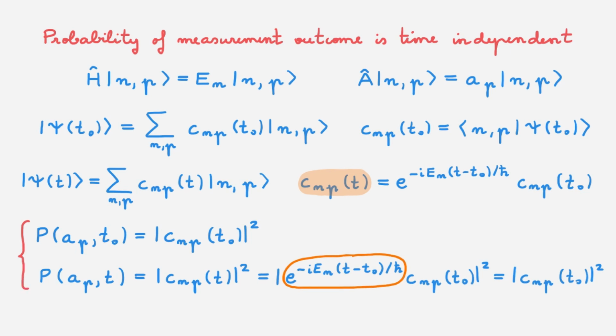Comparing these two expressions, we see that the probability of getting AP for a measurement at t0 is the same as the probability of getting AP at a different time t. Overall, this means that when we measure a physical property that is a constant of motion, then the probability of getting a particular eigenvalue is the same at any time. And that's it. But let's recap before we finish.